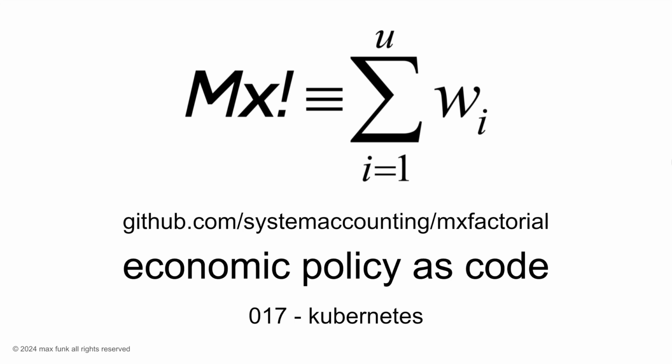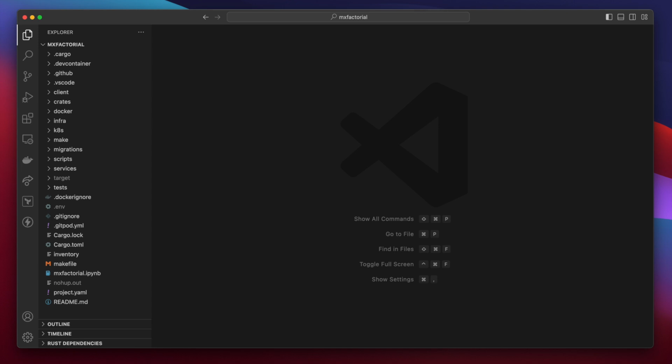These series of videos are demonstrating how to automate economic policy through code. A link to the GitHub repository is included in the video description. In the previous video, we learned how to bootcamp ourselves into the project. In this video, we'll expand the platform into Kubernetes to support smooth scaling of constantly running services.